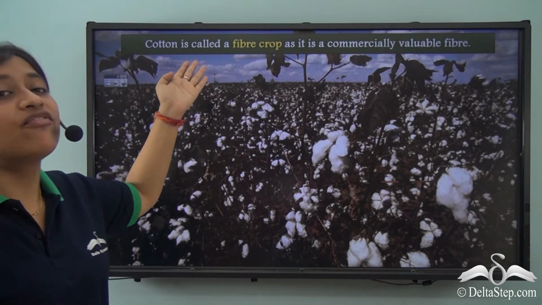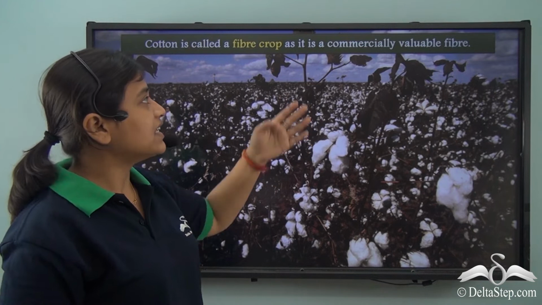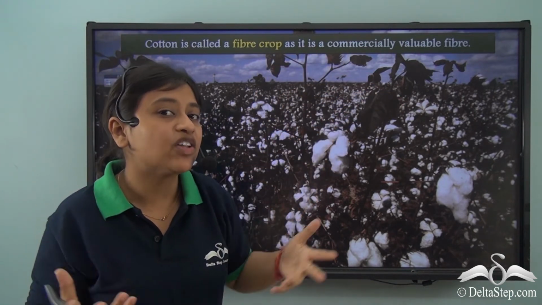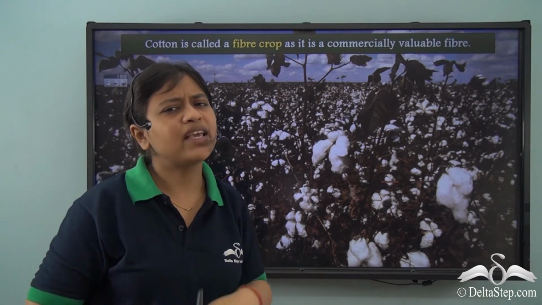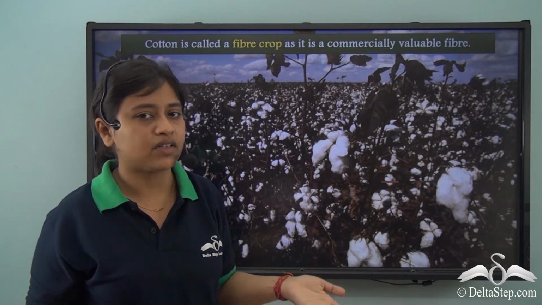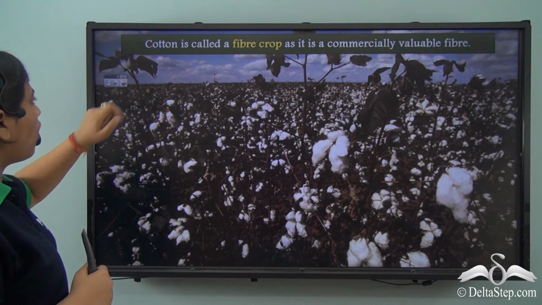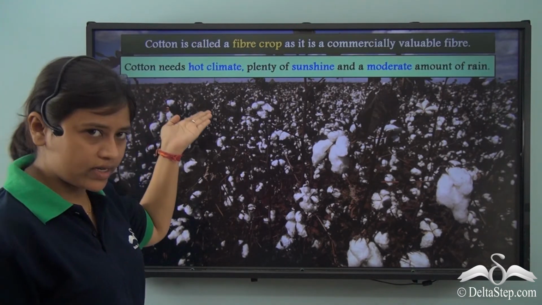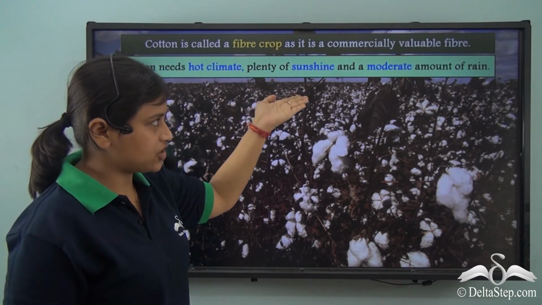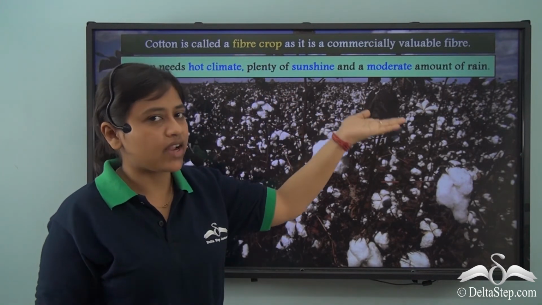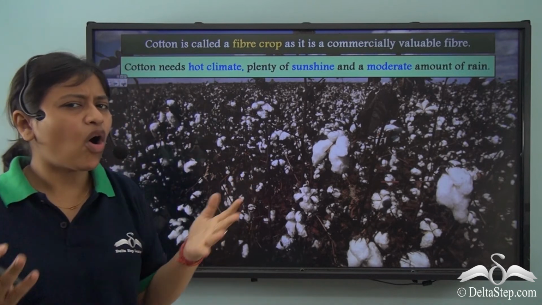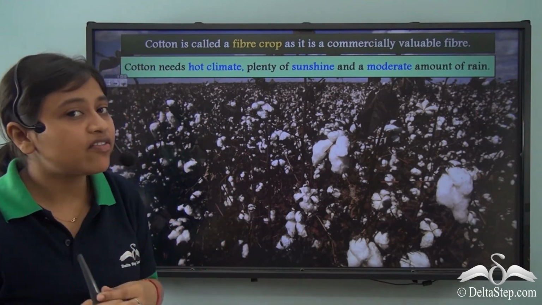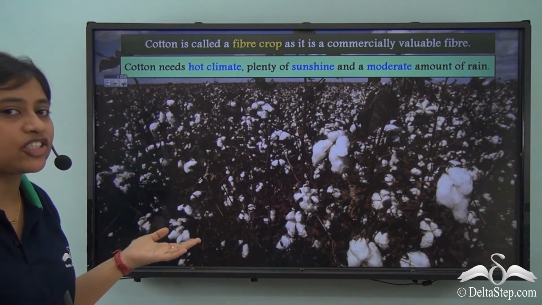Cotton is called a fiber crop because it is commercially valuable. It provides commercially valuable fiber that is used to make a lot of other garments, right? So, what conditions does it require? Conditions are hot climate, plenty of sunshine and moderate amount of rain. So places that have hot and humid climate with moderate amount of rain are favorable or ideal for the cultivation of cotton.